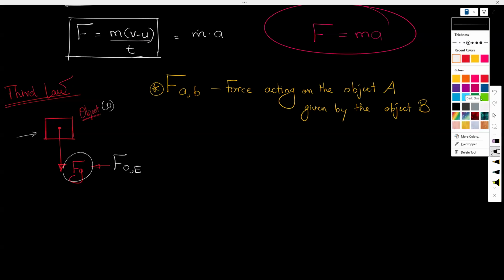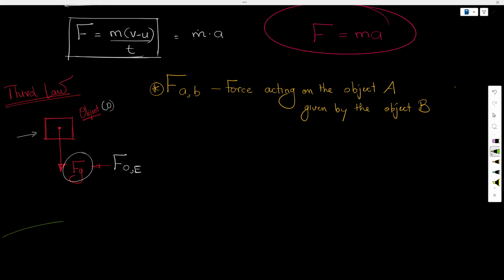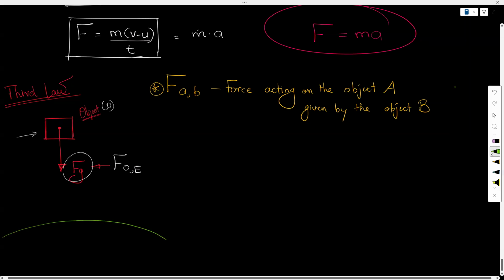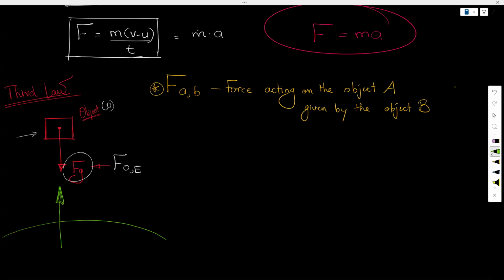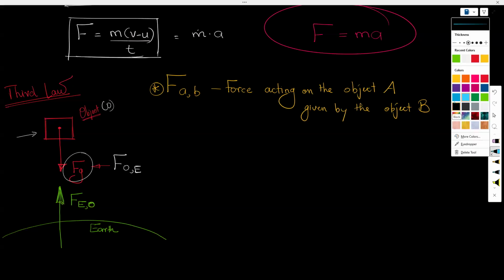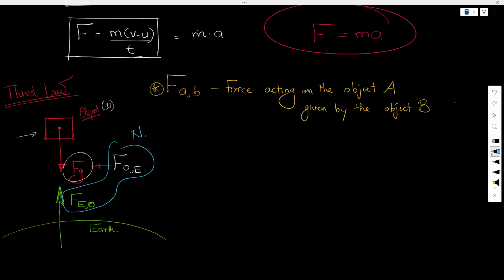So Newton says that if there is a force that is acting on one object as a result of the other object, then there should be an equal and opposite force acting on the other object as a result of this force. So we will say this is the Earth, right? And there is a force that is acting on the Earth by this object. So it is given by this object. Okay, so we call it FEO. And this FOE and FEO, we call Newton's third law pairs, right? And they are equal and they are opposite.